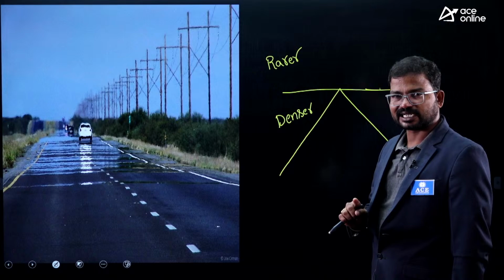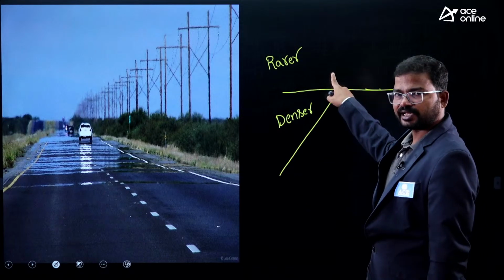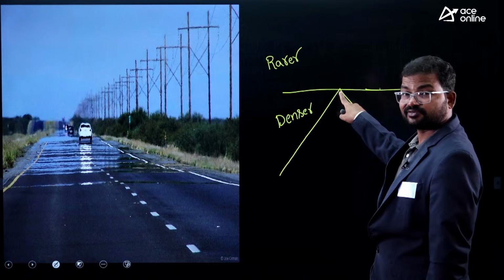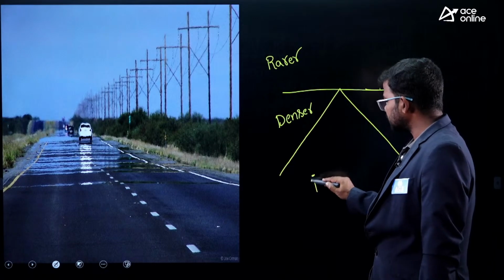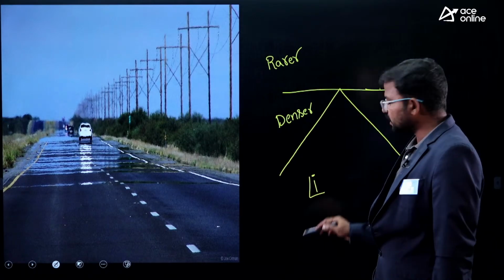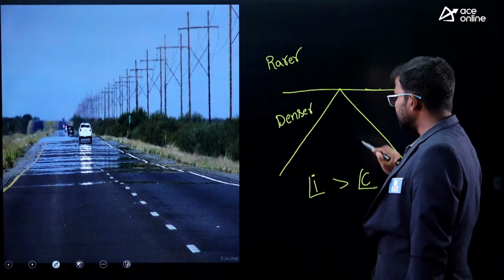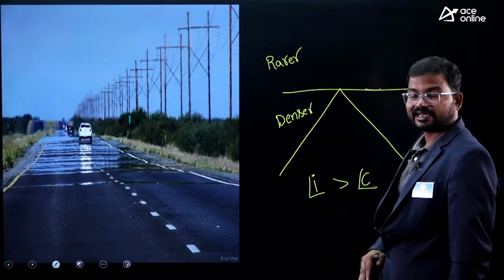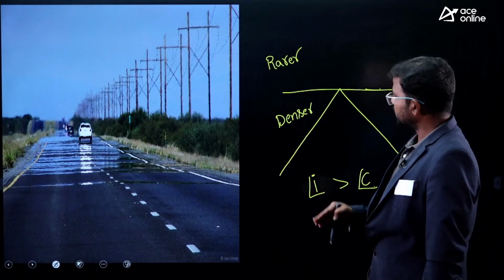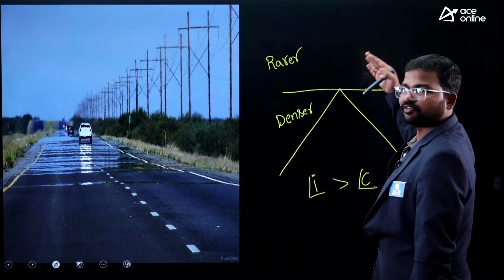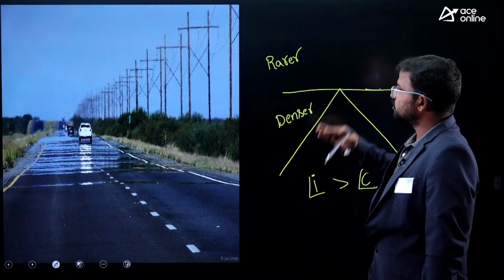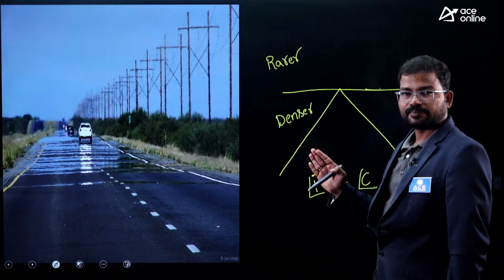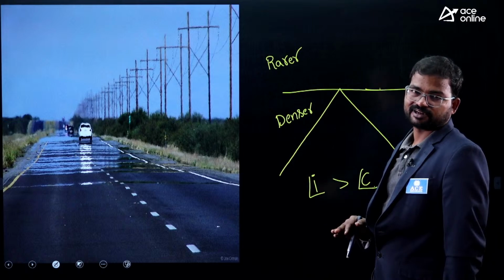When light travels from denser to rarer, if the incident angle is greater than the critical angle, then almost all the rays are reflected in the same medium instead of entering the rarer medium. So this phenomenon is nothing but total internal reflection.